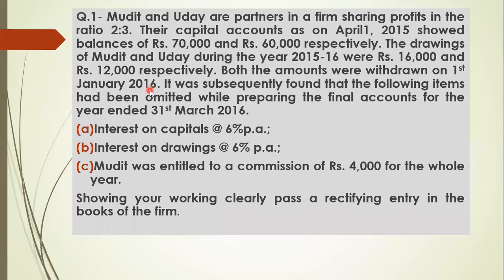The most important point to note is that the date of drawing is given, which means on 1st January 16 they have withdrawn. This means we have to calculate interest on drawing for January, February and March. Total drawing is given and date is also given, so we will calculate here for 3 months.